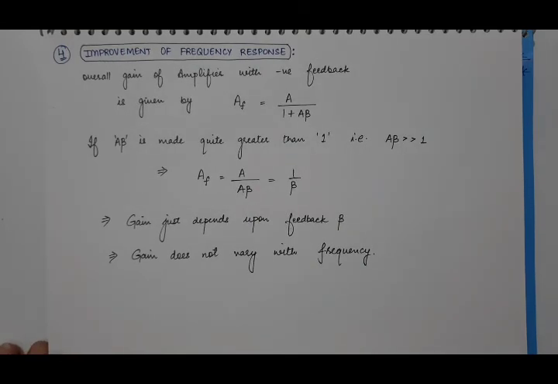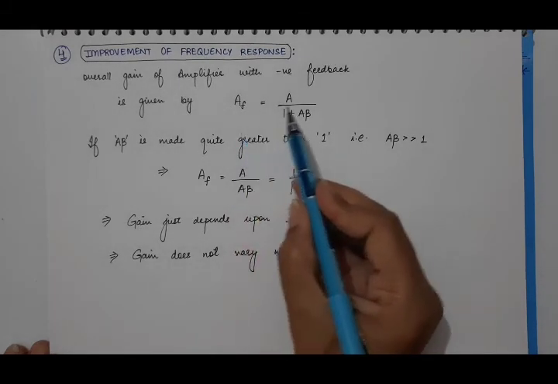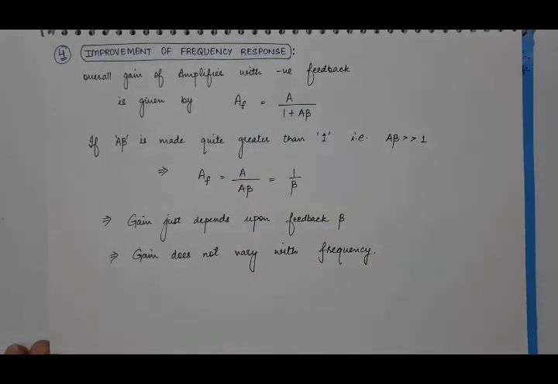Now the fourth advantage is improvement of frequency response of the amplifier with feedback. So without feedback, the internal gain of the amplifier is A. With feedback, the gain of the amplifier is Af, and it is related to A by this expression.